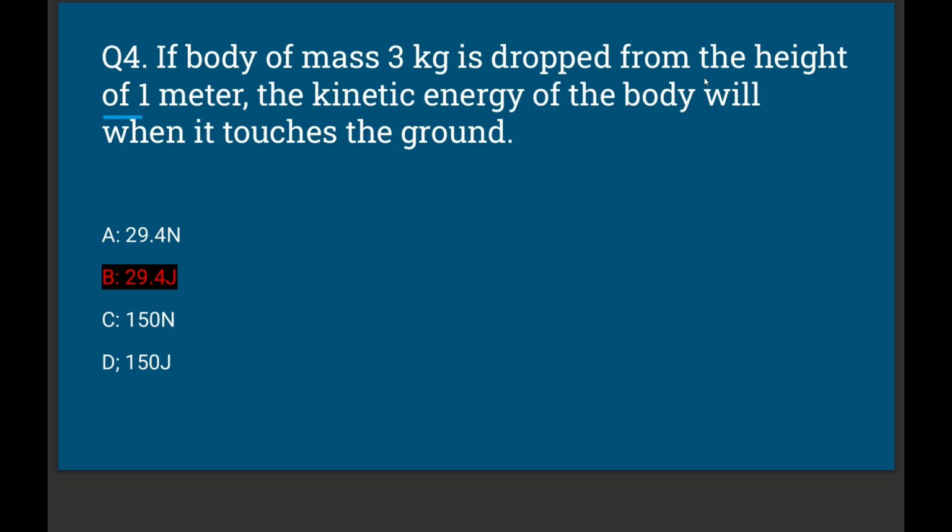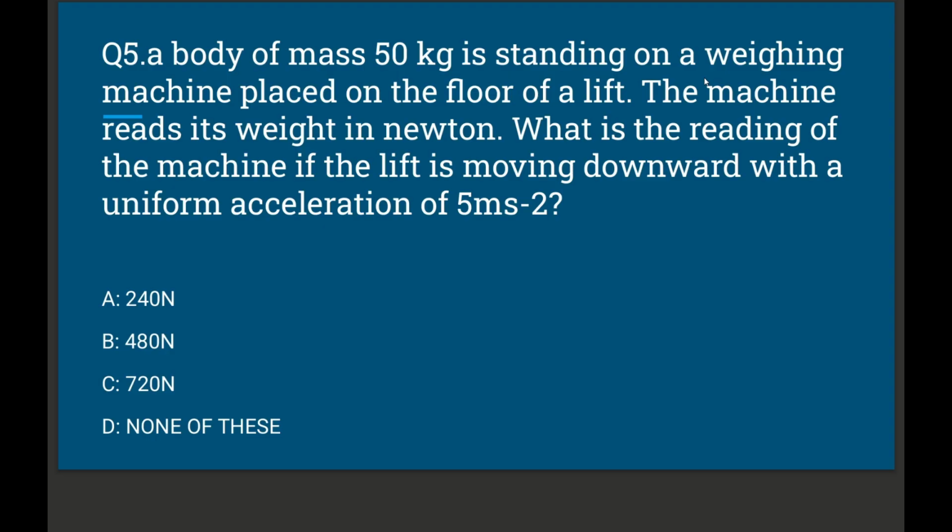Let's move to question number 5. A body of mass 50 kg is standing on a weighing machine placed on the floor of a lift. The machine reads its weight in Newton. What is the reading of the machine if the lift is moving downward with a uniform acceleration of 5 meter per second square? Option A 240 Newton. Option B 480 Newton. Option C 720 Newton. Option D none of these. The correct option is option number A 240 Newton.